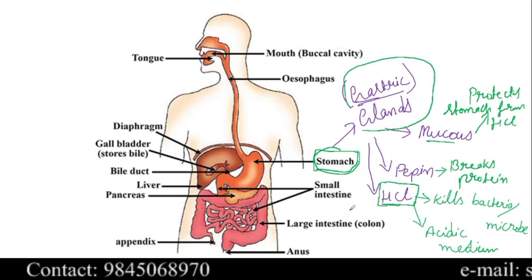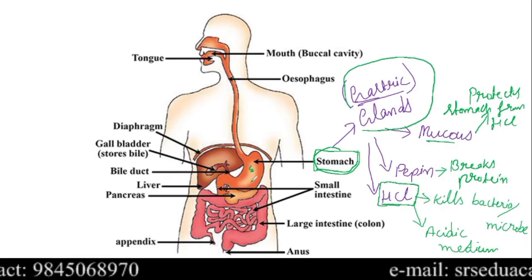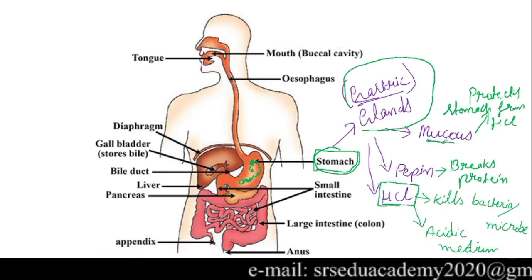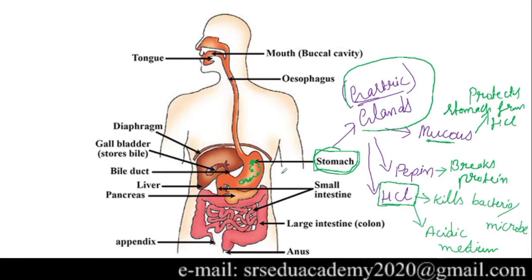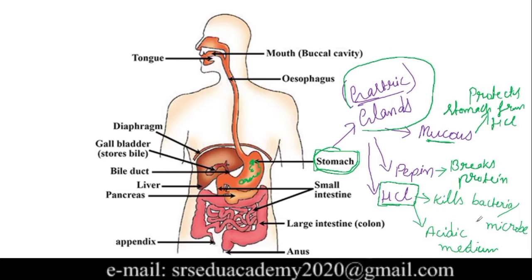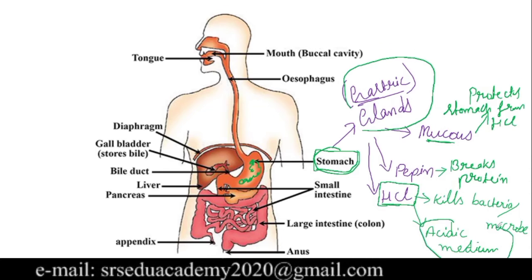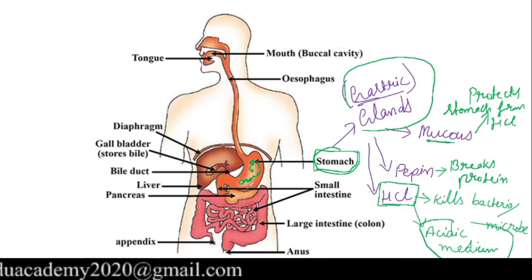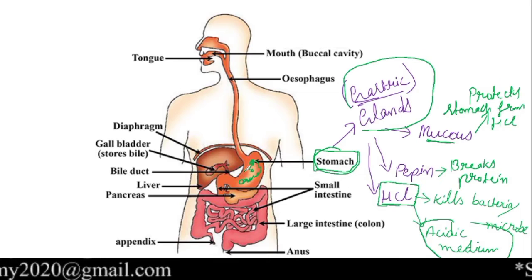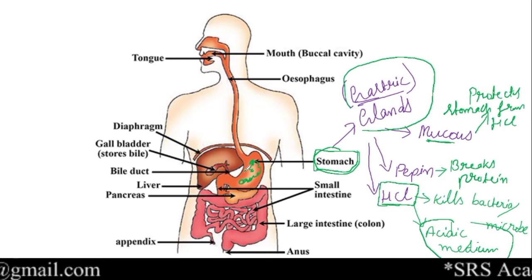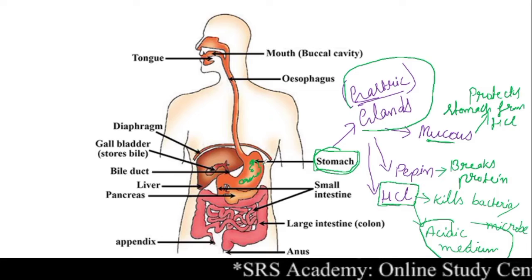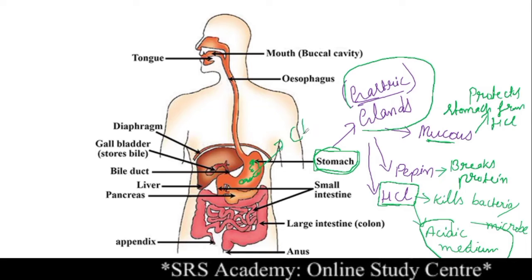So this is the function of the gastric glands and the secretions they make. Now, where is the food? The food is present in our stomach. Mucus protects the stomach, pepsin breaks the protein, and HCl kills the microbes and also gives an acidic medium for the pepsin to act on the proteins. Along with this, the muscles in the walls of the stomach perform a churning action. They churn the food. After churning, it becomes a curd-like structure that we call chyme.